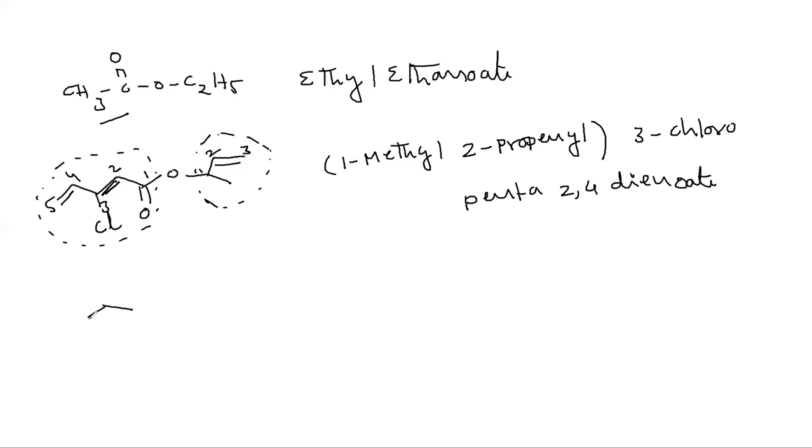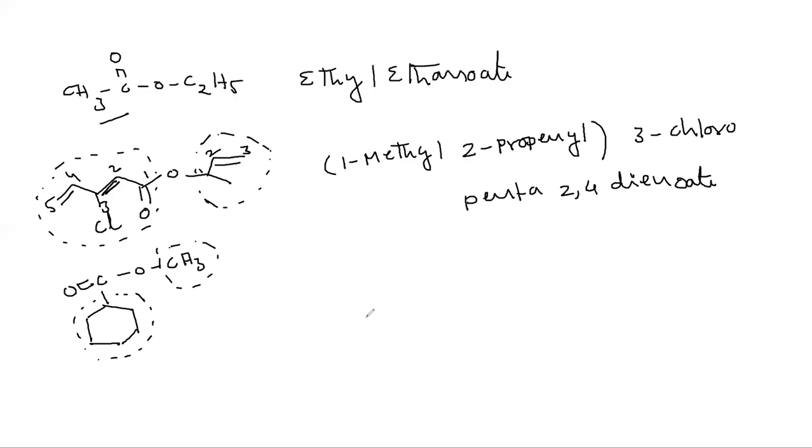And for example, if you have a cyclohexane ring, C double bond O, OCH3. Okay, so this is the principal carbon chain, and this CH3 is the substituent.